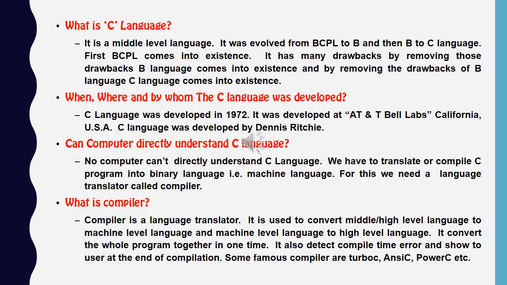Some famous compilers are Turbo C, GCC, PowerC, Borland C, etc. are available in the market. Microsoft compiler is also available in the market. We can use any of these compilers to do our work.